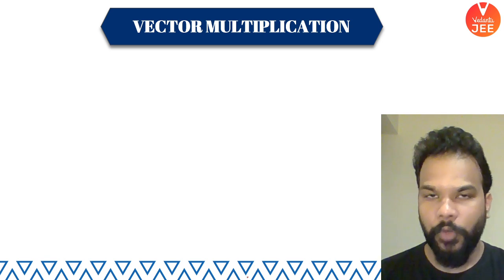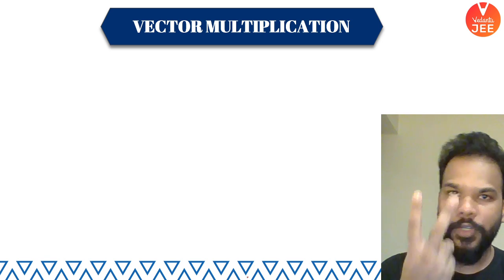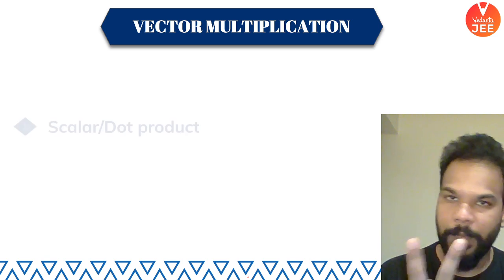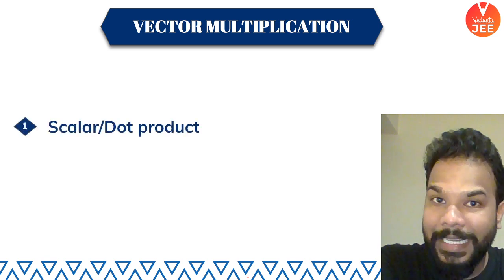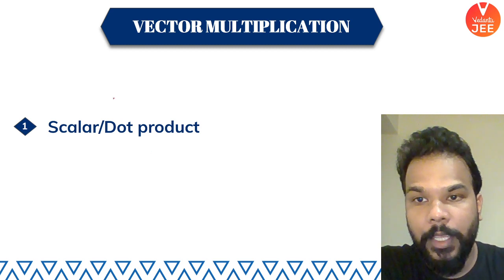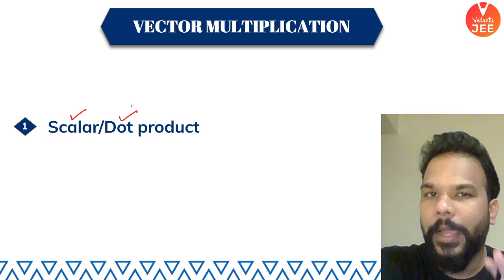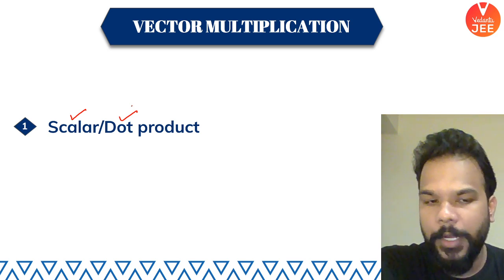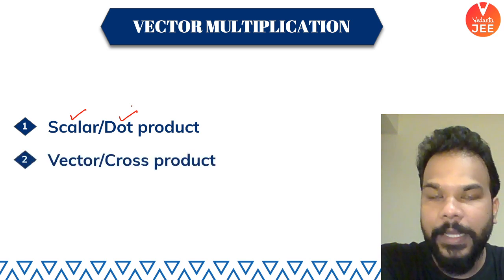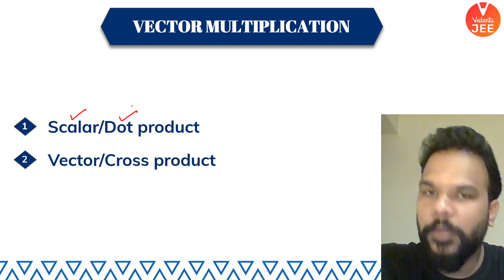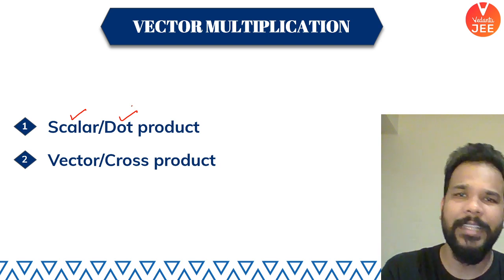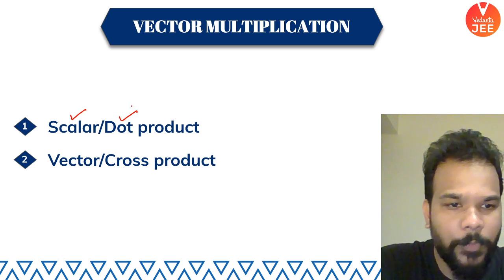Okay, so guys, when we speak about multiplication, first of all, let me tell you that there are two types of multiplication. First one is called scalar or dot product. I'll tell you in a while why it is called scalar, why it is called dot product. And second one is called vector or cross product. Again, I'll tell you in detail what exactly is a vector product or a cross product.